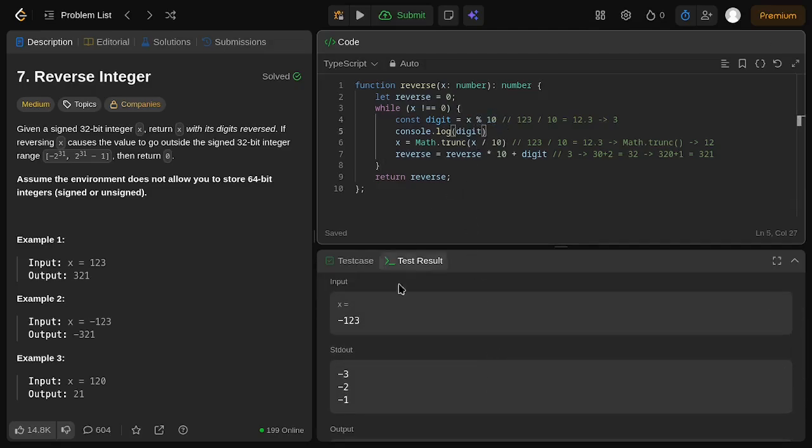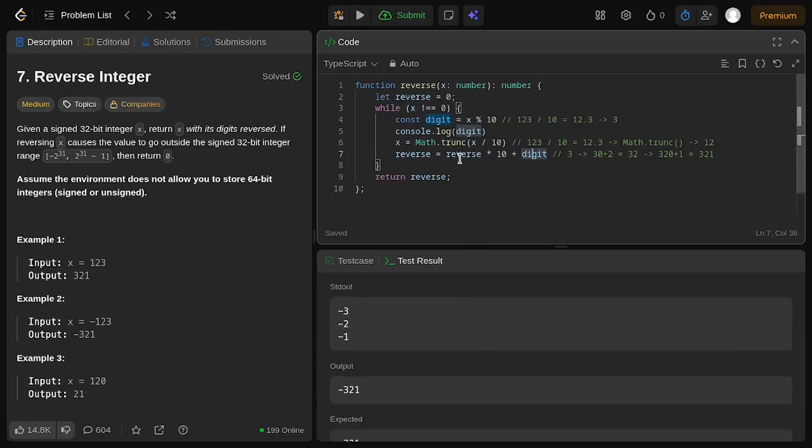We got -3 as our remainder, and we are inserting the -3. 0 plus -3, we got the reverse value of -3 on the first iteration. On the second iteration, -30 plus -2, we got -32,